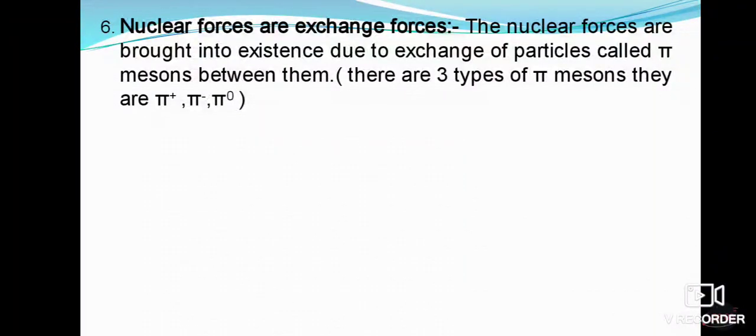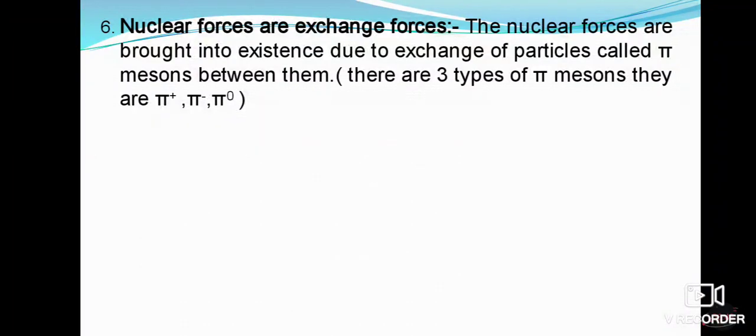Yukawa, a Japanese physicist, proposed in 1935 that there is a continuous exchange of pi mesons between the nucleons. This results in exchange of force and keeps them bound together. A proton inside the nucleus emits a pi plus meson and becomes a neutron, and a neutron absorbs the pi plus meson and becomes a proton. Again, a neutron emits a pi minus meson and becomes a proton, and a proton absorbs the pi minus meson and becomes a neutron. In this way the exchange process takes place.